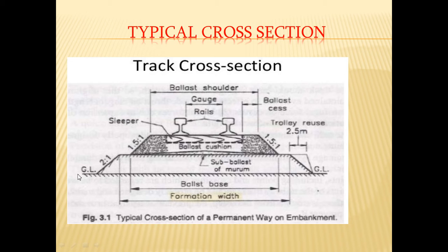Now this is the ground level. On ground level you provide a 2:1 slope of ballast or big size stones. On that, we provide another ballast portion at a 1.5:1 slope, with small size stones, then sleepers and the rails. So this is the typical cross section of a track, also called a permanent way.